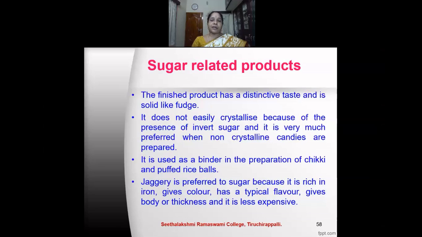It does not easily crystallize because of the presence of invert sugar, and it is very much preferred when non-crystalline candies are prepared. It is used as a binder in the preparation of chikki, that are sweets, and puffed rice balls, that is pori urundai. Jaggery is preferred to sugar because it is rich in iron, gives color, has a typical flavor, gives body or thickness, and is also less expensive.